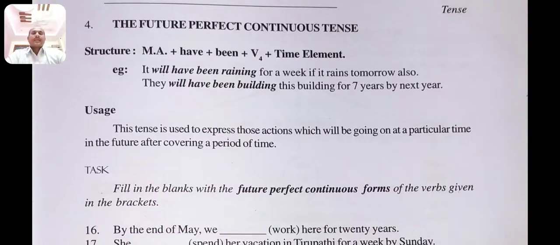Example, it will have been raining for a week if it rains tomorrow also. They will have been building this building for 7 years by next year. So it expresses actions which will be going on at a particular time in the future after covering a period of time.